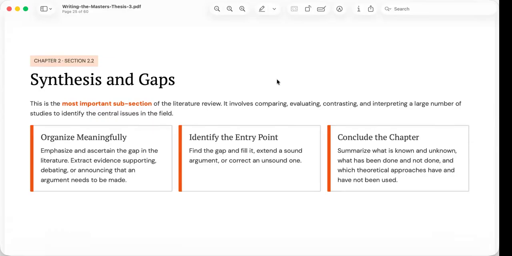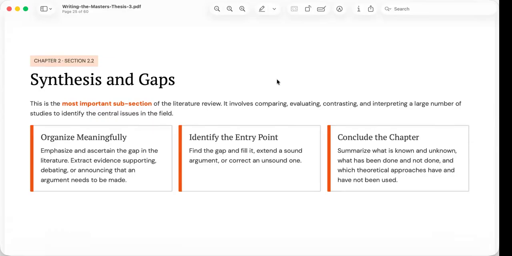The first task is to synthesize the literature meaningfully. This means identifying patterns across studies rather than discussing each study individually. Ask questions such as, what findings appear consistently across the literature? Where do researchers disagree? What methodological weaknesses appear repeatedly? Which populations have been neglected? Which theoretical perspectives dominate the field? These observations allow you to see the larger picture instead of isolated pieces of evidence.